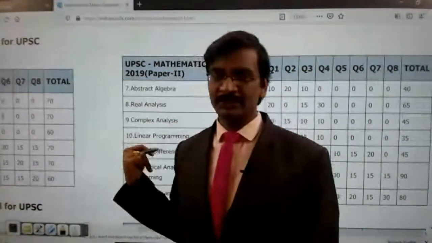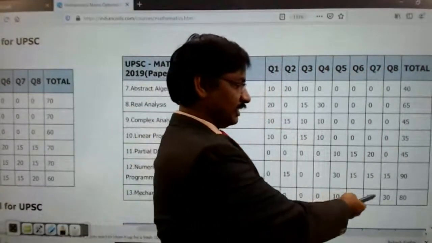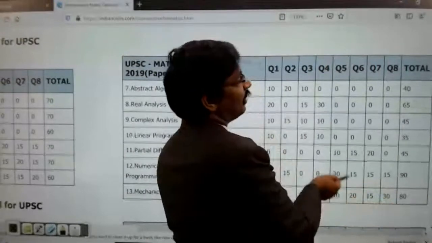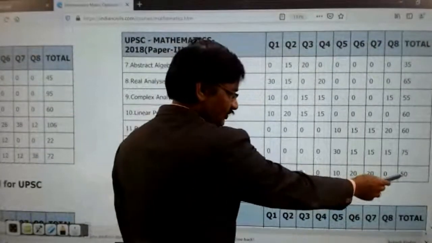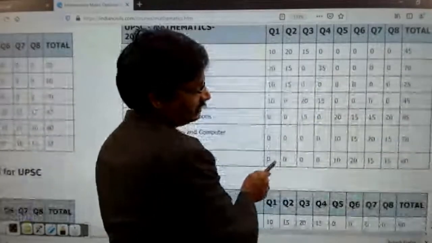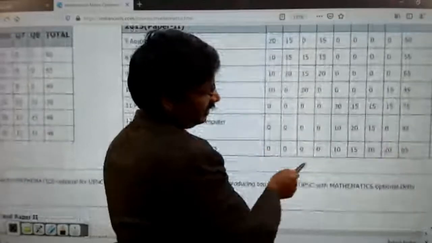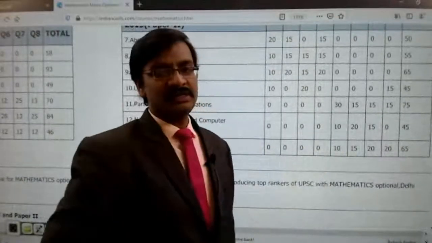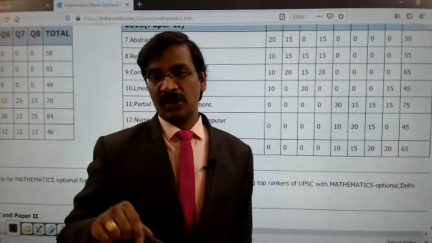But see the calculus weightage. And if you see the statics and dynamics, and the mechanics and fluid dynamics weightage, 80 marks here. And see this, this was the last one, only 1 year it was given for the 50. And see this, here it is 60 marks, here it is 70 marks, and here it is 65 marks. So like this, there are certain topics now taking priority which were not earlier.